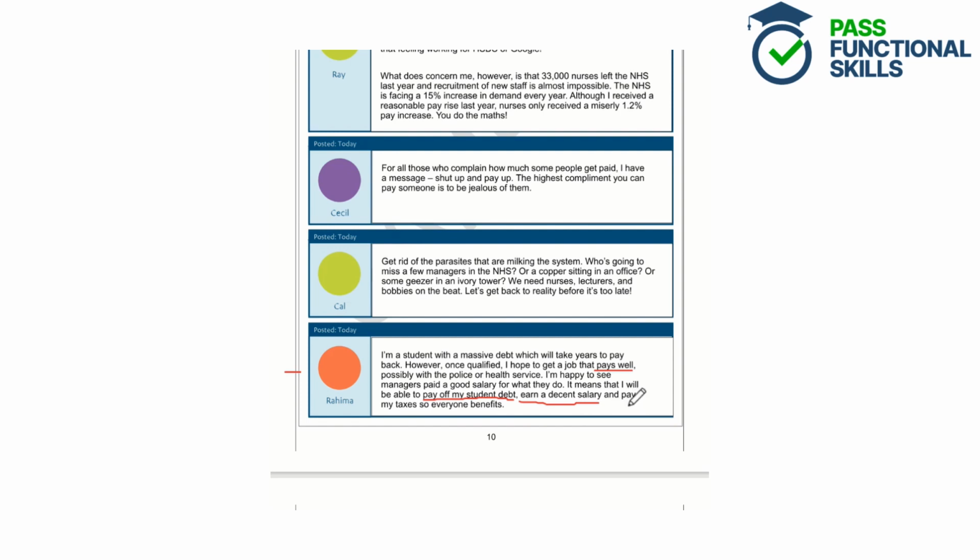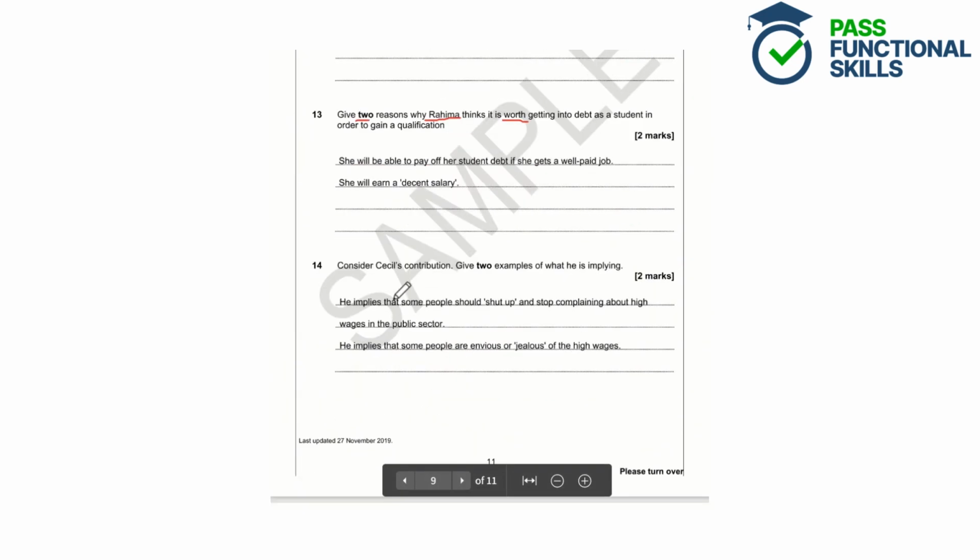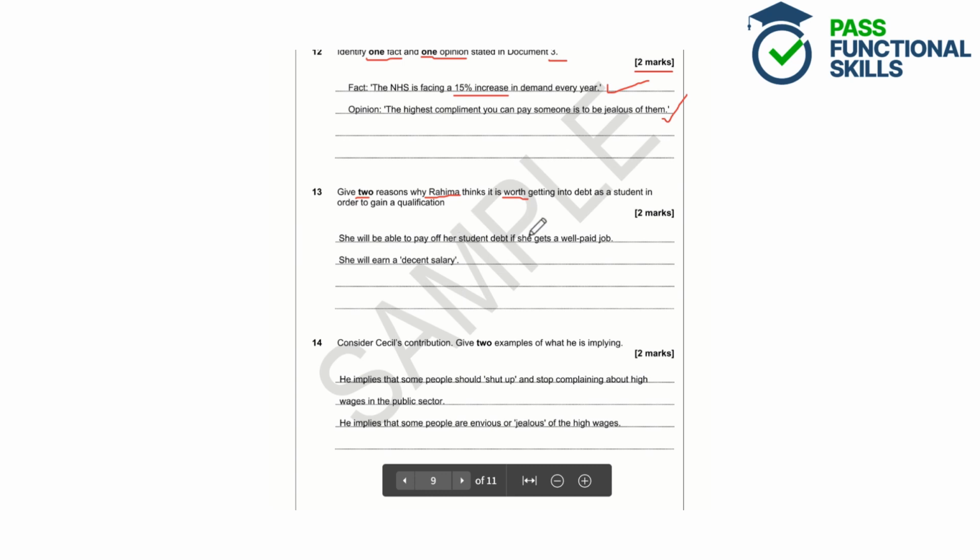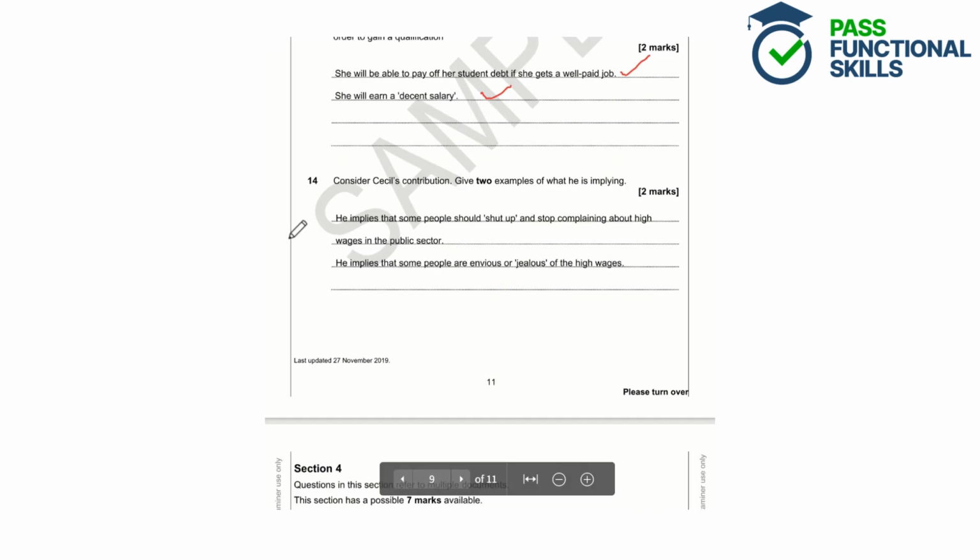And then she also says that she'll be able to pay her taxes so that everyone benefits from her salary. So the student here has put she'll be able to pay off her student debt if she gets a well-paid job, which is a correct benefit. It means that the debt is worthwhile, and she'll also earn a decent salary. So they've got 2 correct answers for the 2 marks there.